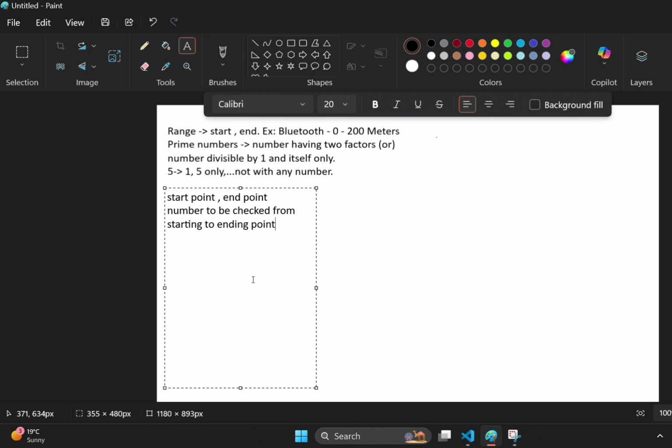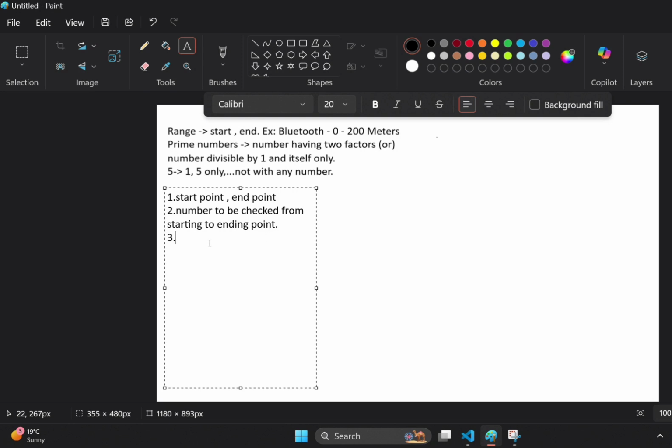I will mention them as 1 and 2, then you can easily understand. It is a better, efficient way. Number to be checked from starting point to ending point is our second step.